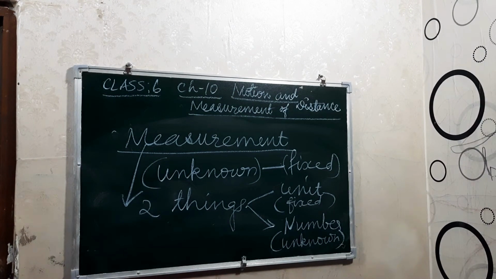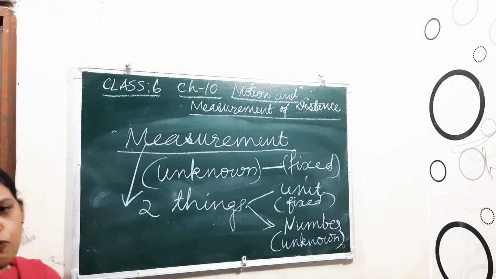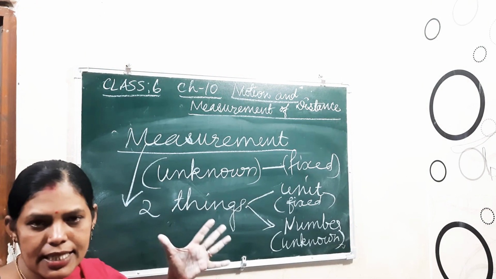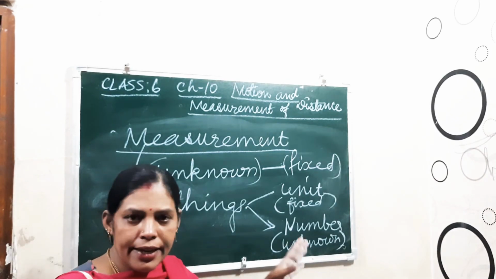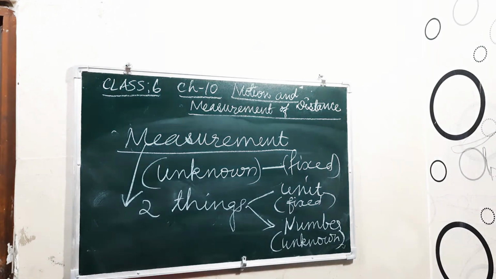Now we are talking about the measurement of the length and size of objects. There are 3 types of measurement: length, area, and volume. Length is for the distance, then area, and then for the capacity, that is the volume.